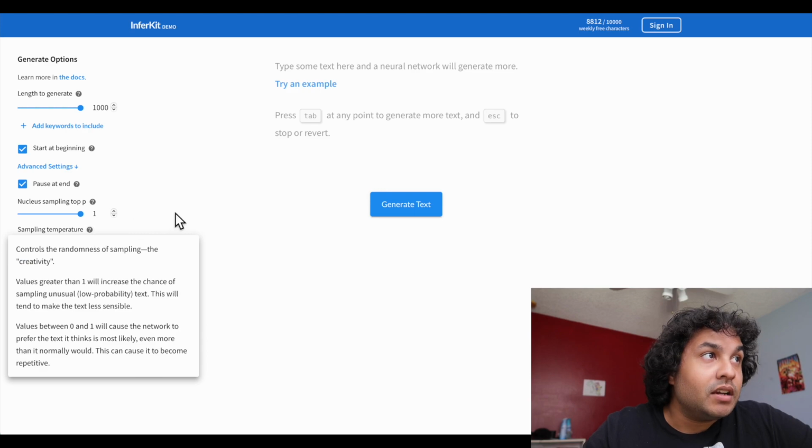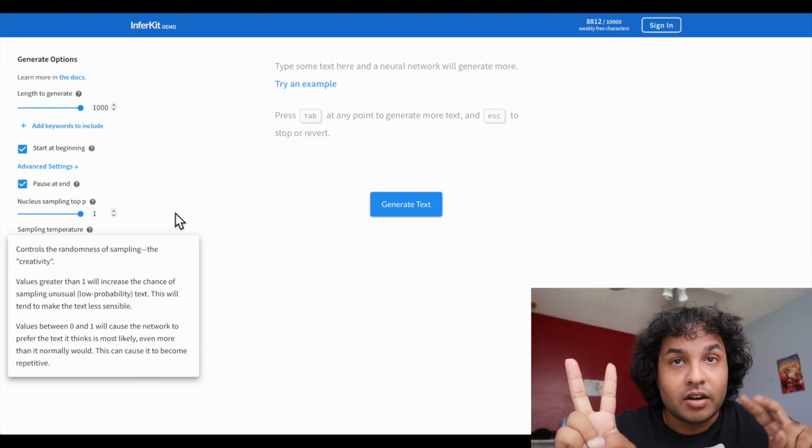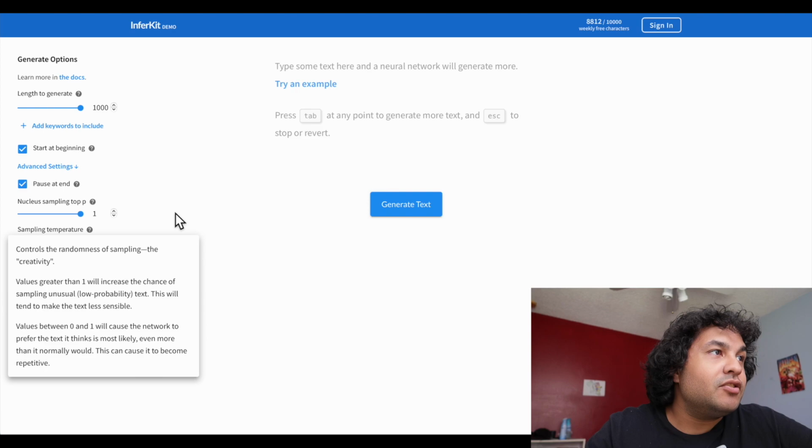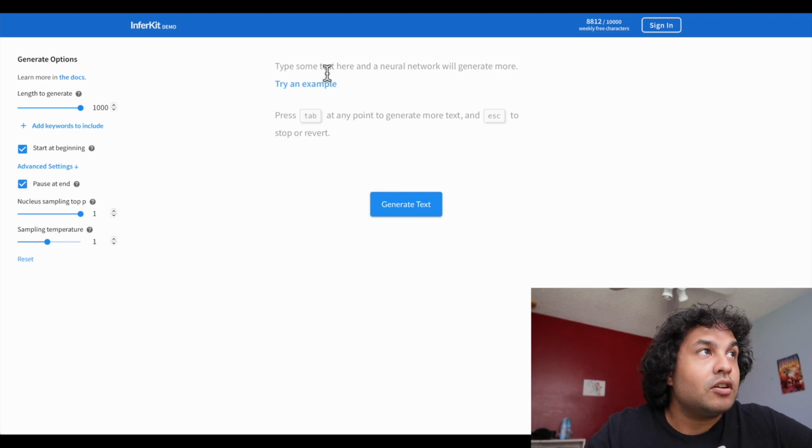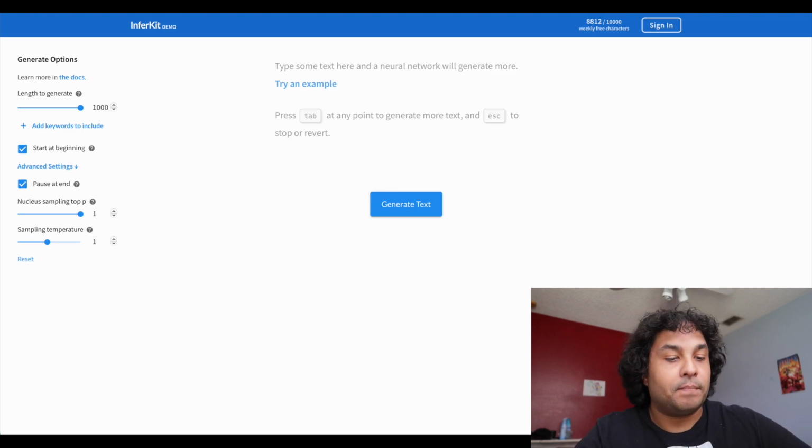Sampling temperature. Controls the randomness of sampling, the creativity. Values greater than 1 will increase the chance of sampling unusual, low probability text. This will tend to make the text less sensible. Values between 0 and 1 will cause the network to prefer the text it thinks is most likely, even more than it normally would. This can cause it to become repetitive. Okay, so let's try something.